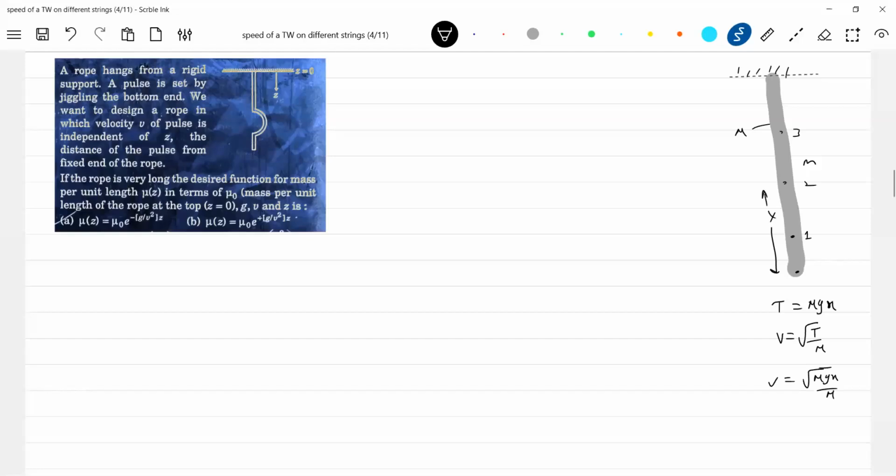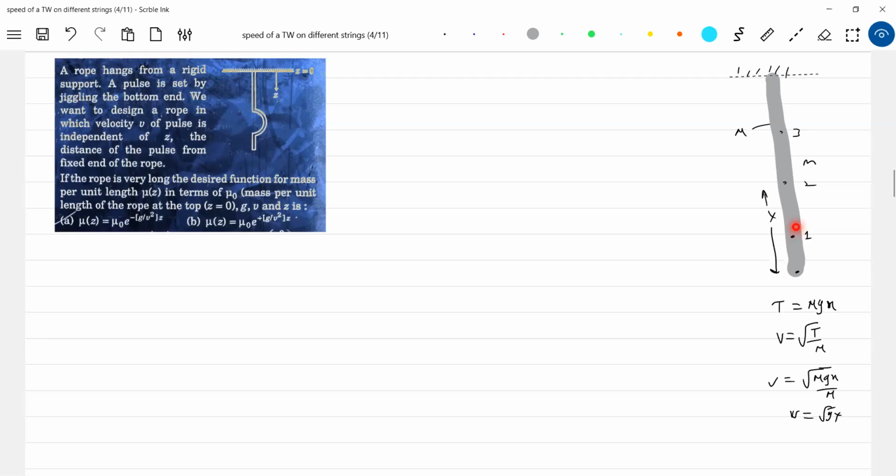Look at now. So as the wave propagates, the speed of the wave will increase. Am I right? Now what the question is asking us is to design this rope such that as the wave propagates, the speed should not change. So what should be the mu? If mu is constant, the speed will change. If mu is constant, the same value of mu will be there everywhere.